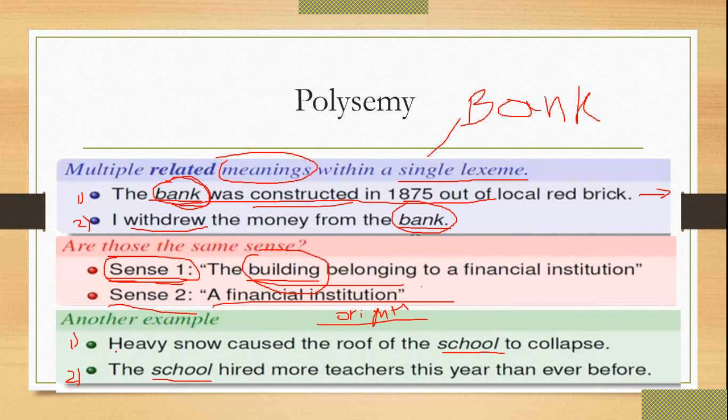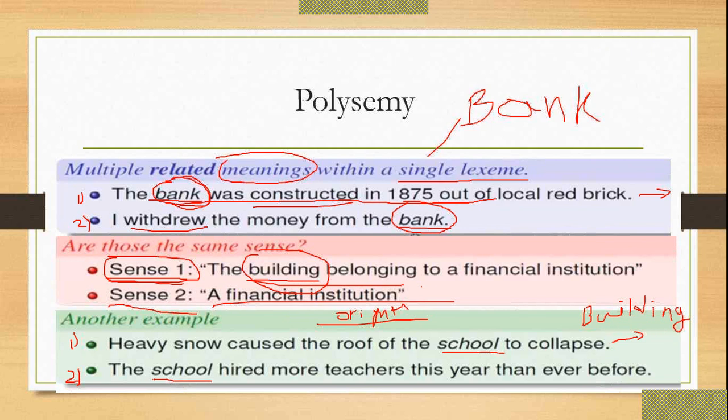The first sentence, the heavy snow caused the roof of the school to collapse, means it is more related to the building of a school.